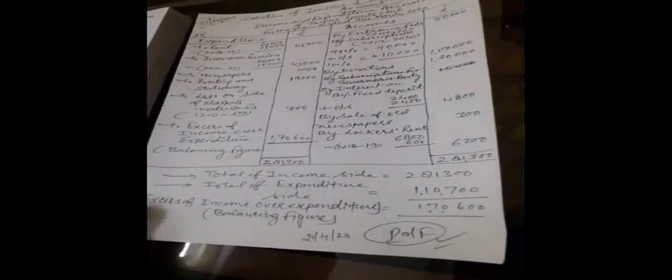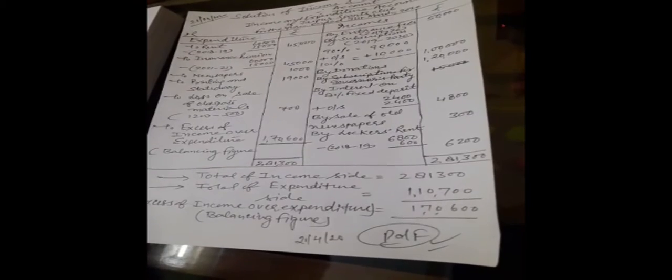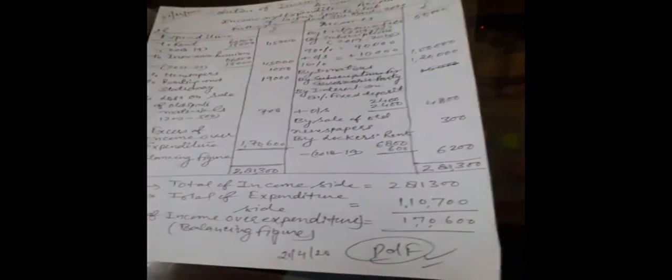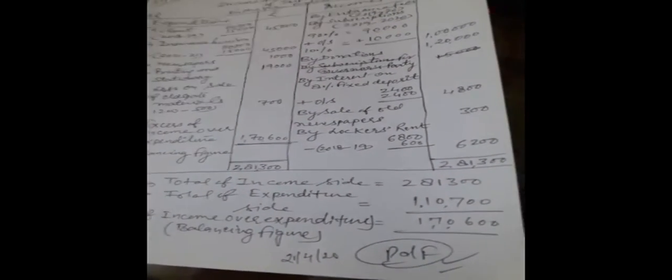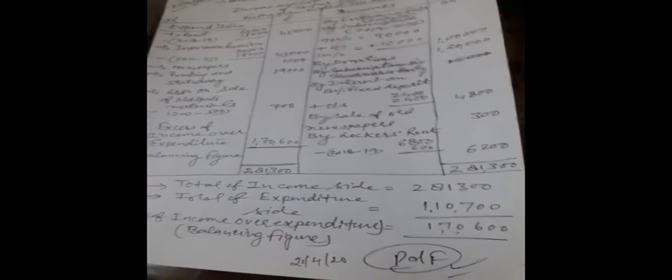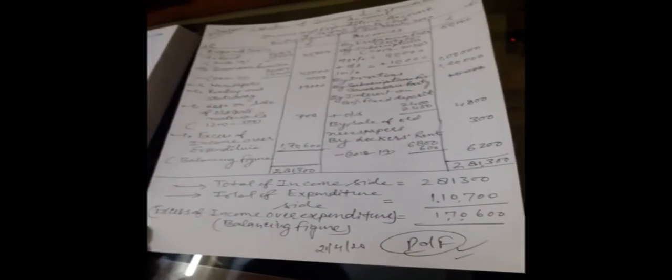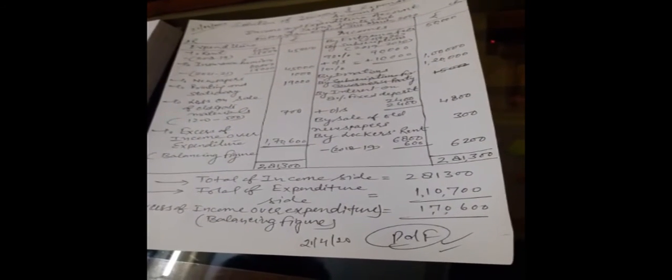Then we will make the total of the income side. The income side total comes to 2,81,300, and the total of the expenditure side comes to 1,10,700. So the difference between income and expenditure is rupees 1,70,600. That is known as the excess of income over expenditure.